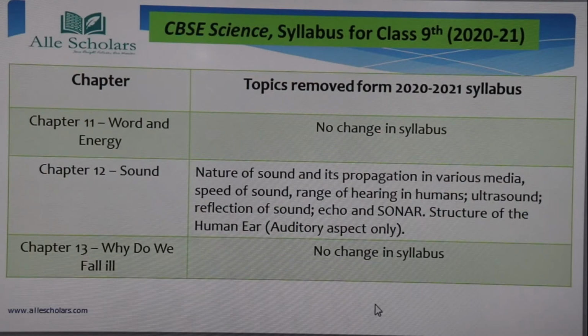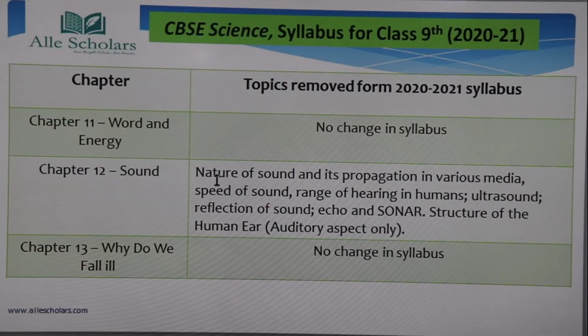You please note down these topics that have been removed from gravitation. Okay. So moving forward, work and energy, nothing has been deleted, no change in the syllabus. You have to study the whole of the chapter. Okay. Chapter 12, sound. Almost the whole chapter has been deleted.